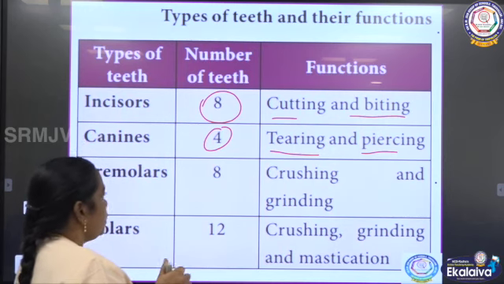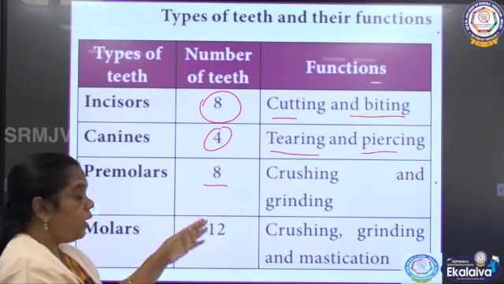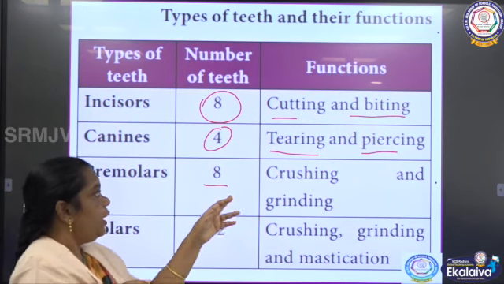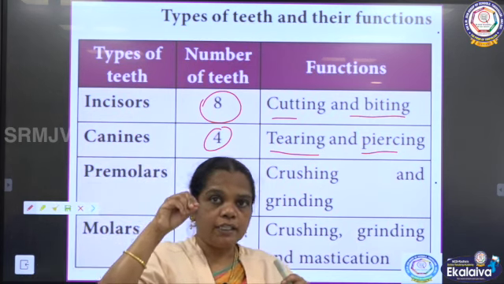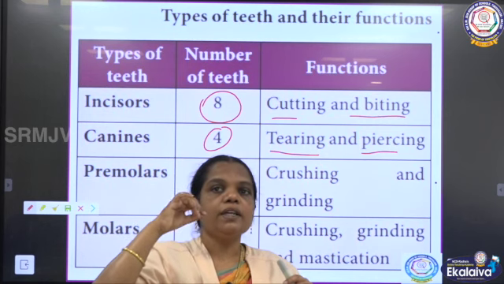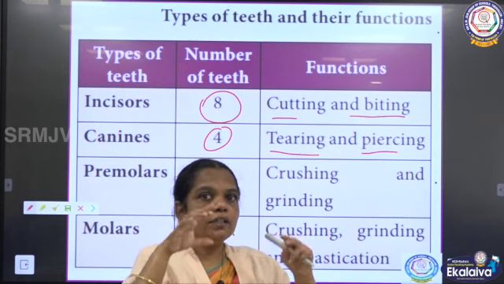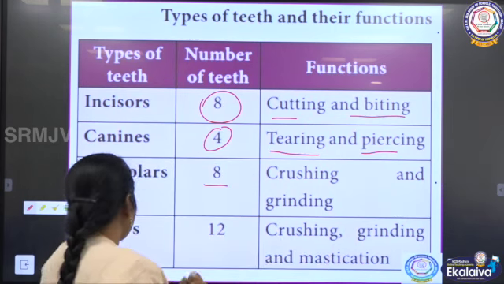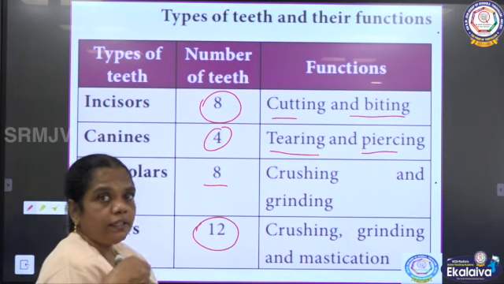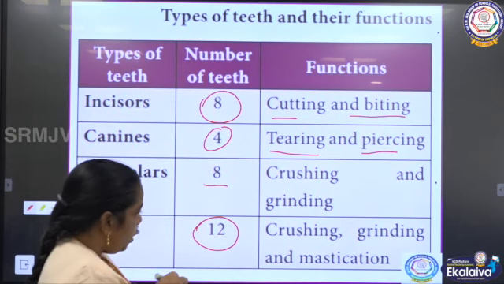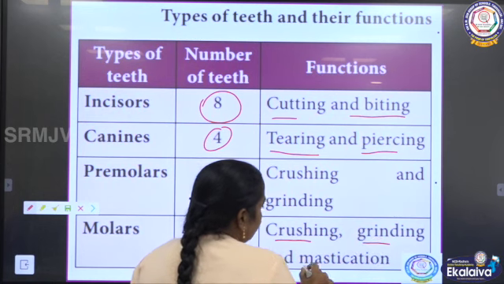And then the premolar. Next to the canine, 8 premolar teeth are there. They are used for crushing and grinding. Understand? They are used to crush big pieces of food as well as grind. They are flat and used to crush. In the same way, the molars are 12, 6 in the upper jaw and 6 in the lower jaw. The molars are also used for crushing, grinding and mastication.